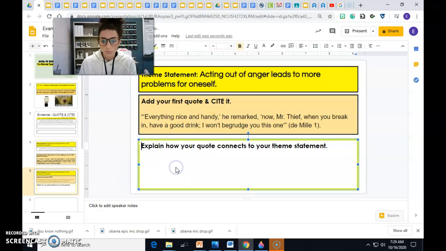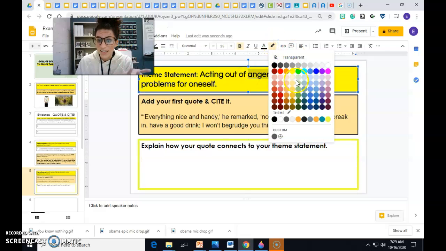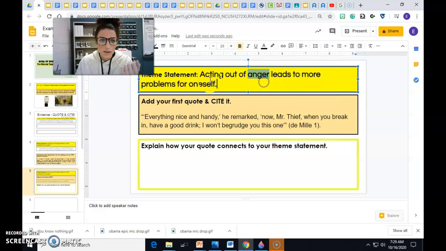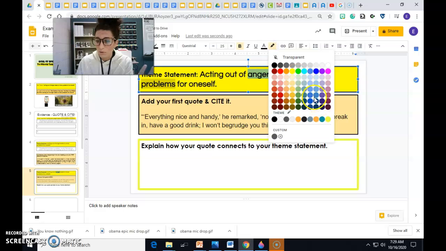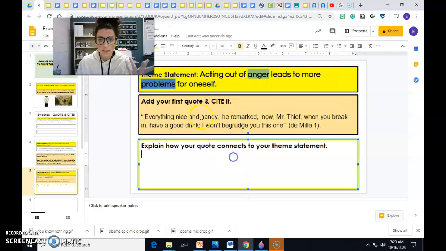Okay, here's the most important part. The last part of your task is to explain how your quote connects to your theme statement. So I'm looking up here. I think one of the most important words in this is anger. And then another one I would say is problems. So if you go through and you highlight the most important words in your theme statement, that kind of shows you what you need to be talking about.